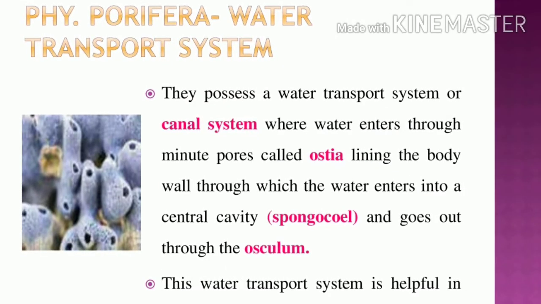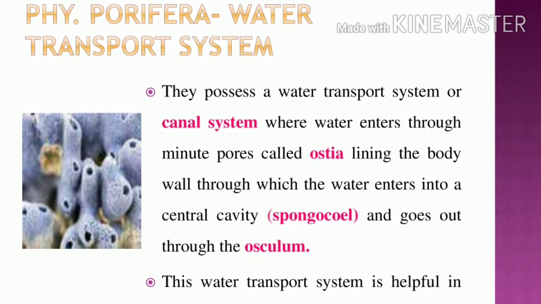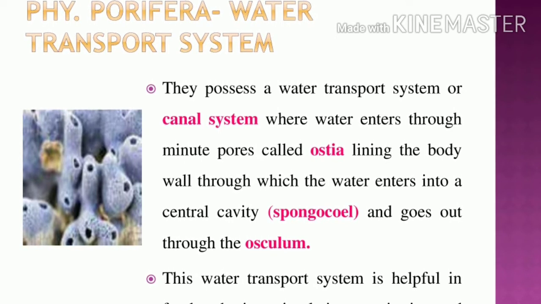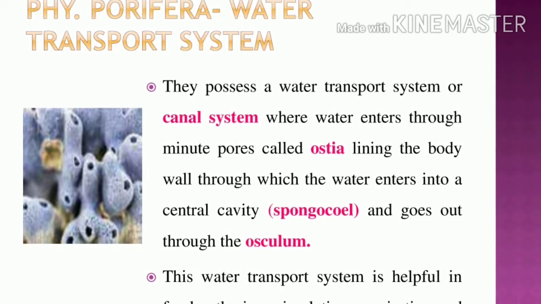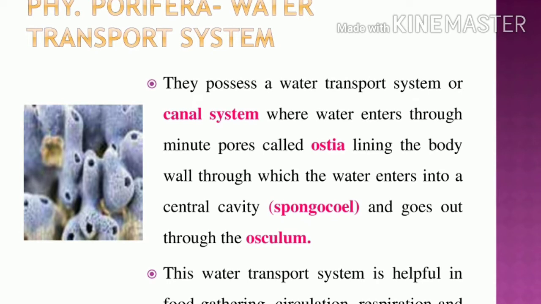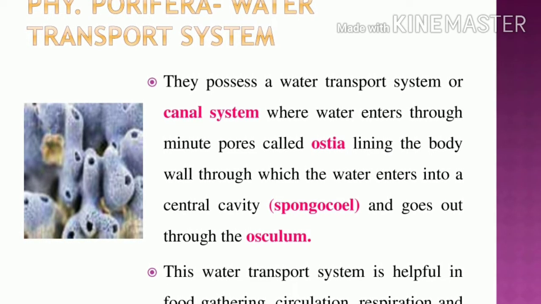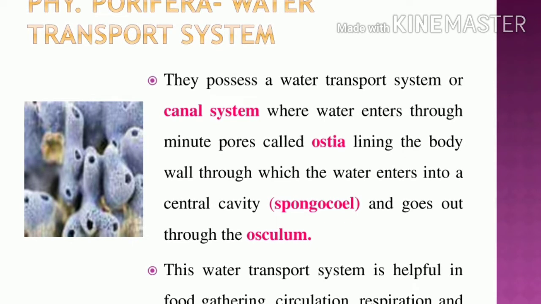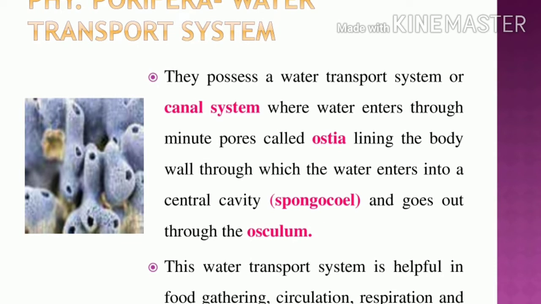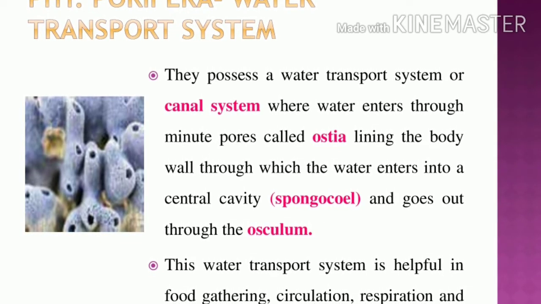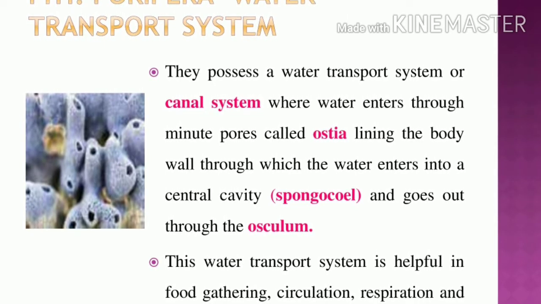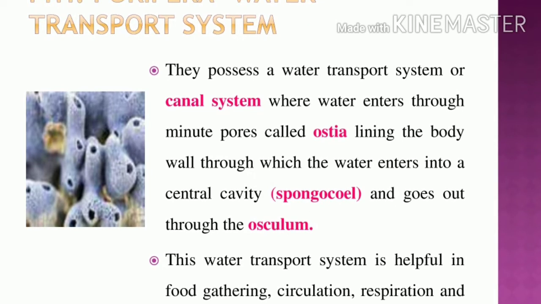Next is the water transport system of phylum Porifera. They possess a water transport system, otherwise called a canal system. Through this canal the water enters and goes out. What is the name of the pores? They are minute pores, so it is called Porifera. The minute pores are called the ostia. Where are they present? These minute pores, the ostia, are present lining the body wall.